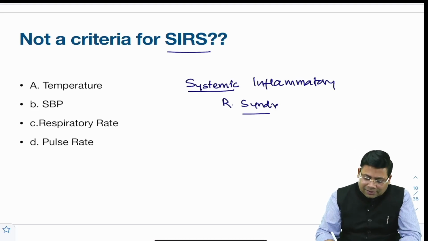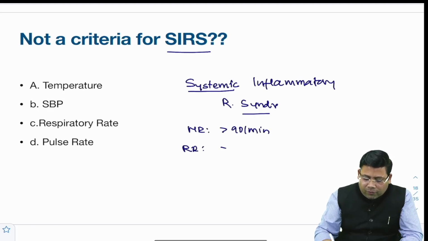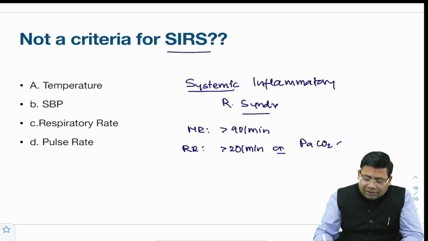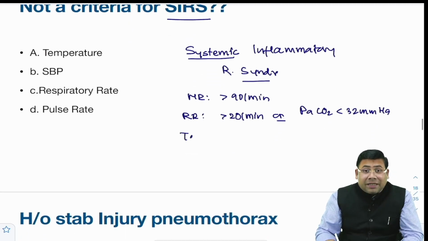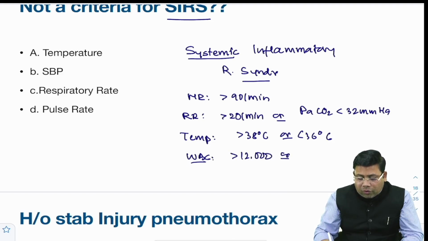It has 4 parameters. The heart rate is more than 90 per minute, respiratory rate is more than 20 per minute, or remember, because of this increased respiratory rate, there may be PaCO2 less than 30 or 32 mmHg. Along with that, what else do you get to see? Temperature of the body more than 38, so both hyper or hypo, less than 36 degrees Celsius. And then WBC count more than 12,000 or less than 4,000 per mm cube.